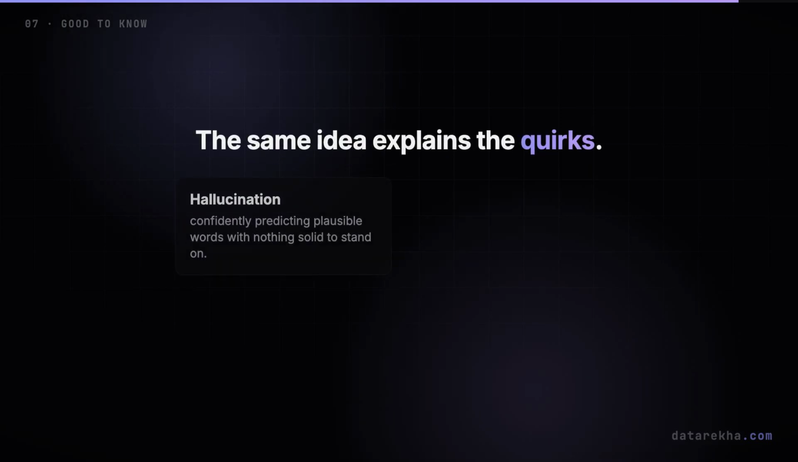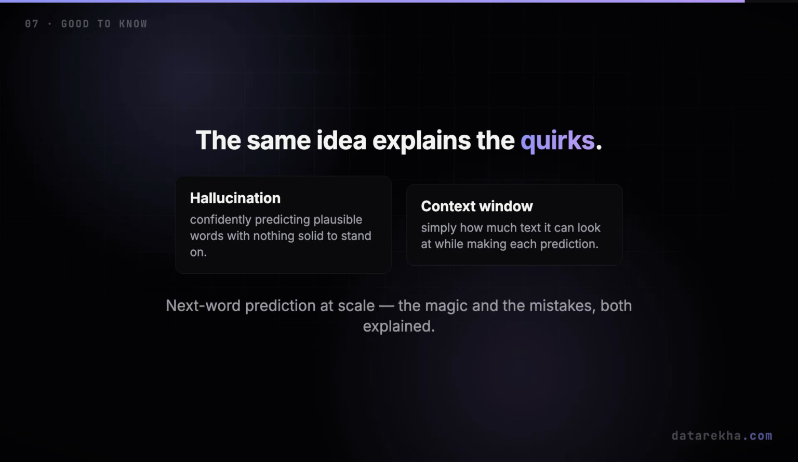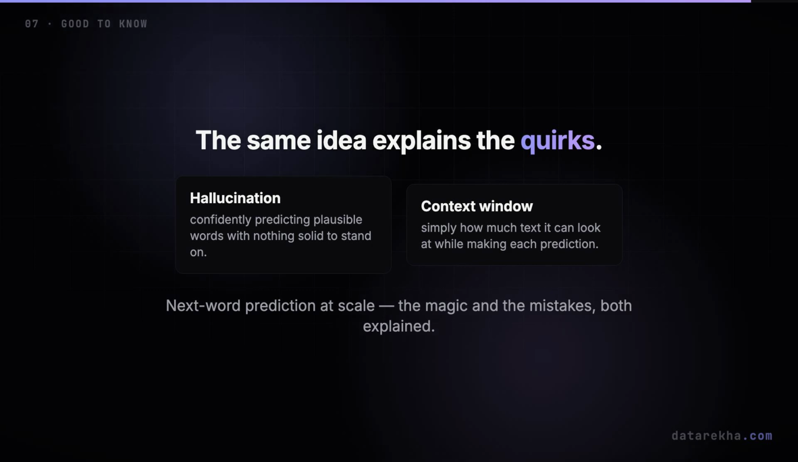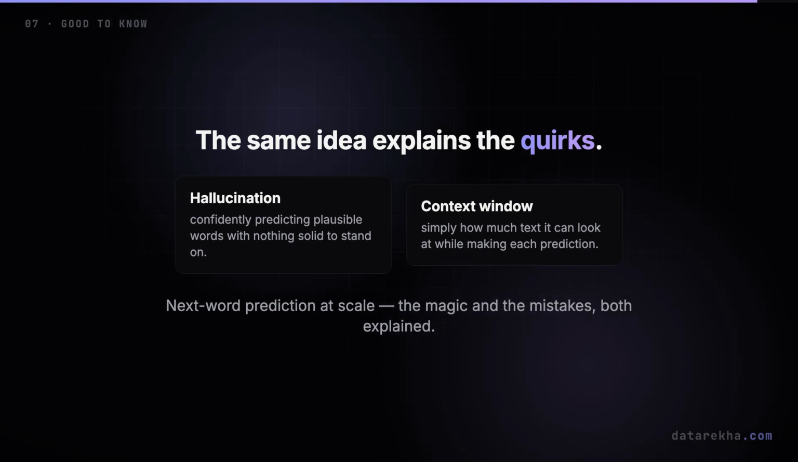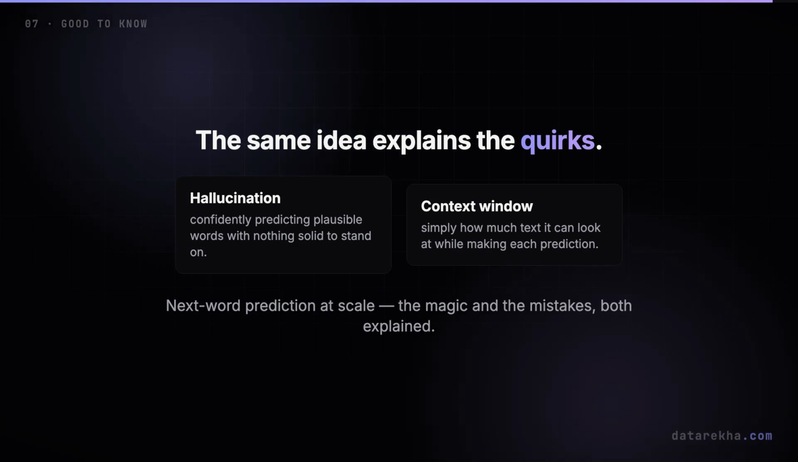And this one mental model also explains the quirks. Hallucinations: that's the model confidently predicting plausible sounding words when it has nothing solid to stand on. Fluent, but wrong. The context window? That's simply how much text it can look at while making each prediction. Once you see it as next word prediction at scale, both the magic and the mistakes finally make sense.